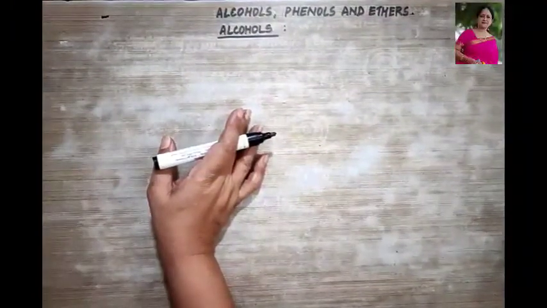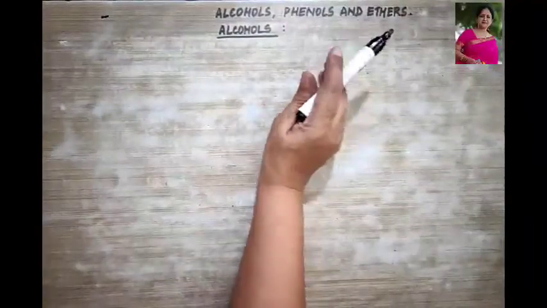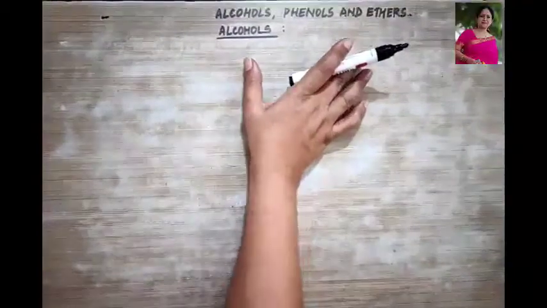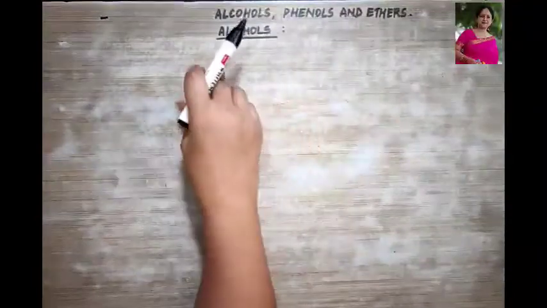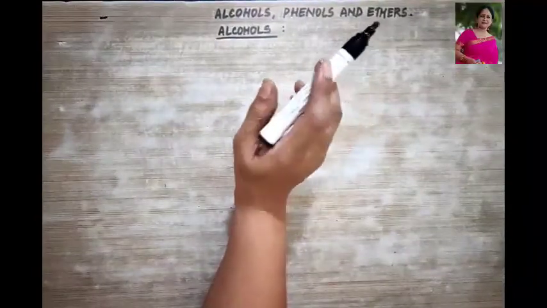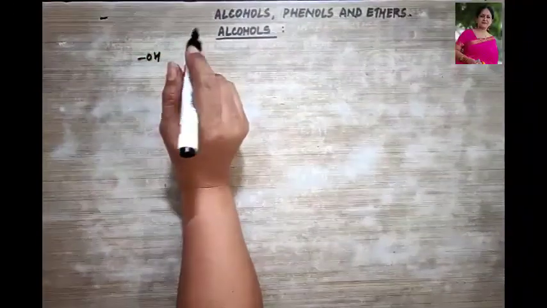Today we are going to start with a new chapter, that is alcohols, phenols and ethers. They are organic compounds which contain carbon, hydrogen and oxygen atoms. Alcohols and phenols contain the functional group, what? The hydroxyl group, that is your OH group.